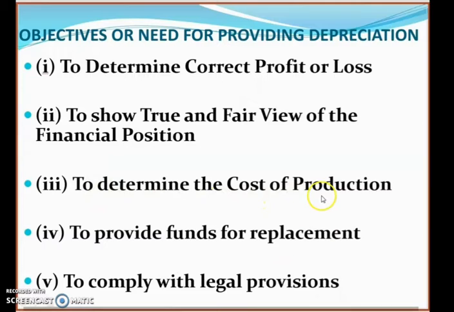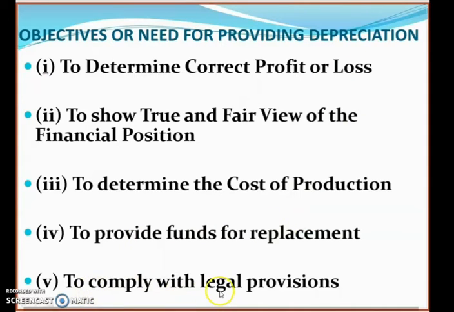Then, to determine the cost of production. To calculate the cost of production of a product, we go for calculation of depreciation. Then, to provide funds for replacement. If we know how much depreciation is charged on that particular asset every year, then that fund can be set aside so that we can replace the machinery when its time period is actually exhausted. For replacement of the asset, a fund is required, and to get a correct picture of that, depreciation calculation can help us.